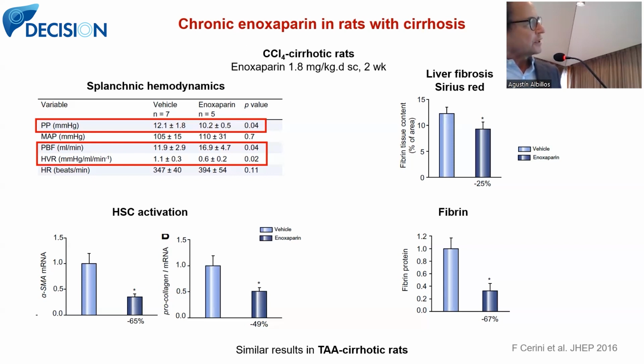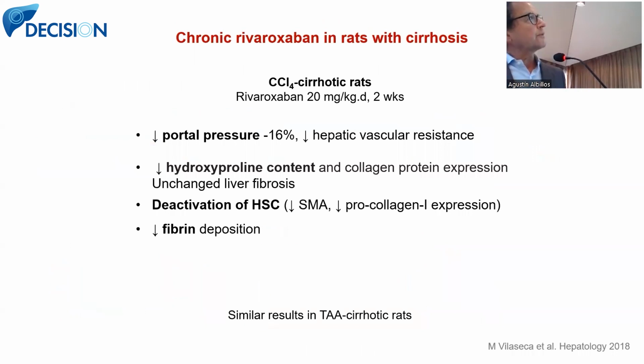Also, there was a reduction in the activation of hepatic stellate cells, with a reduction in those factors indicating activation of the cells, and a reduction in the expression of procollagen. And also there was a significant reduction in enoxaparin-treated rats in the amount of fibrin in the liver, indicating a reduction in thrombosis. Well, is this specific to enoxaparin? No. Because with rivaroxaban, they got similar findings.